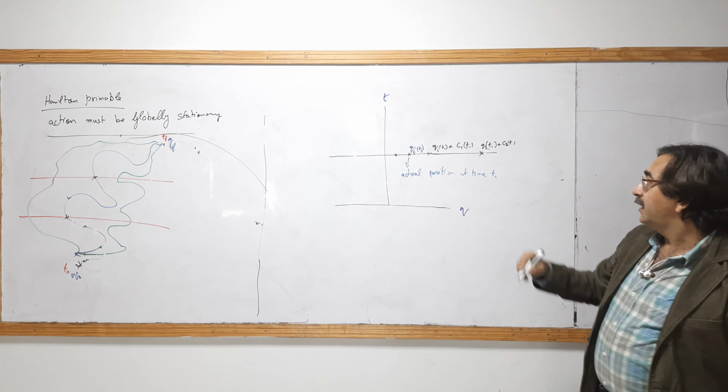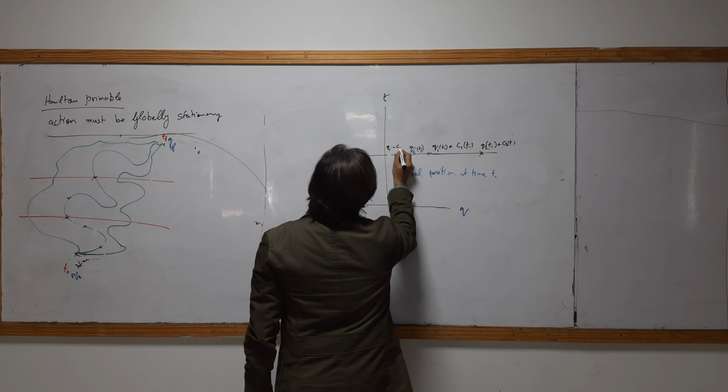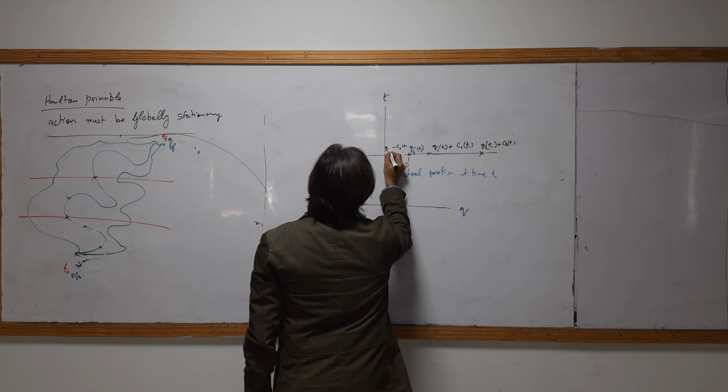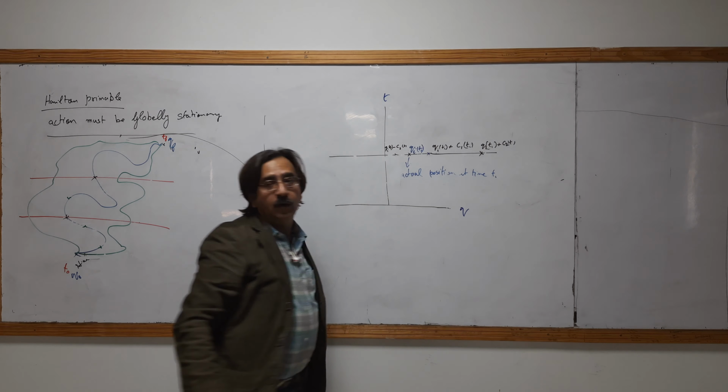And here you may say that this is qi minus c3t. Yeah, maybe.